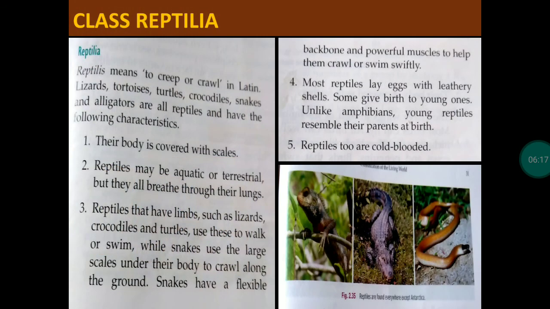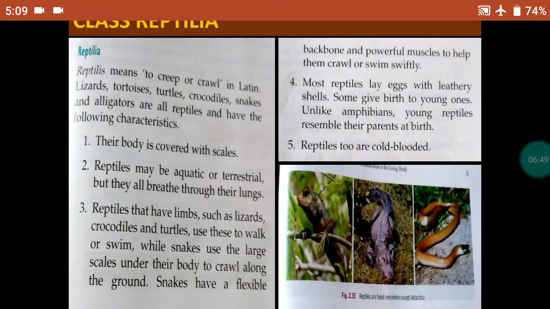Next class is Reptilia. Reptilia means to creep or crawl. इसमें वो जानवर आते हैं जो ज़मीन पे रेंग सकते हैं, जैसे छिपकली है, स्नेक है. They can crawl on the land. Lizards, tortoises, turtles, crocodiles, snakes, and alligators are all reptiles and have the following characteristics.